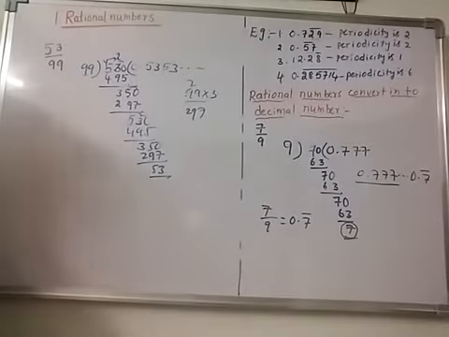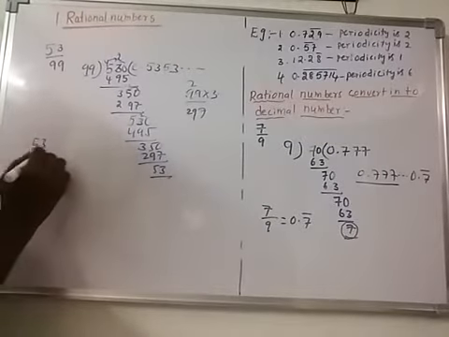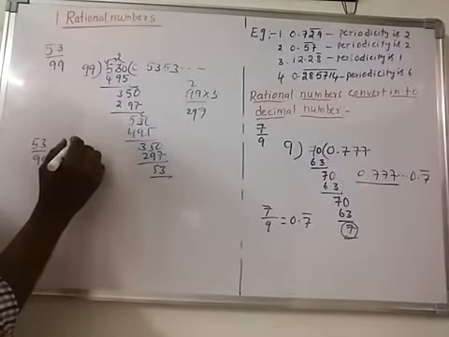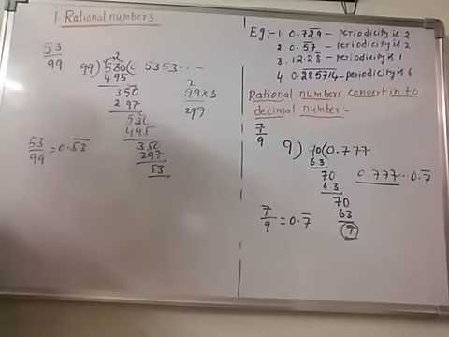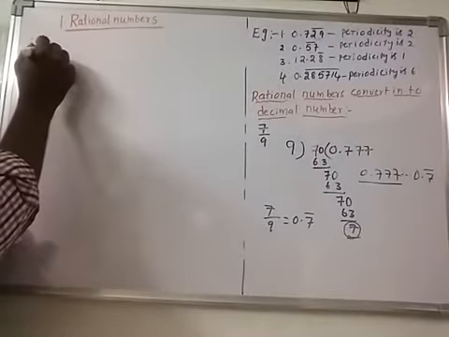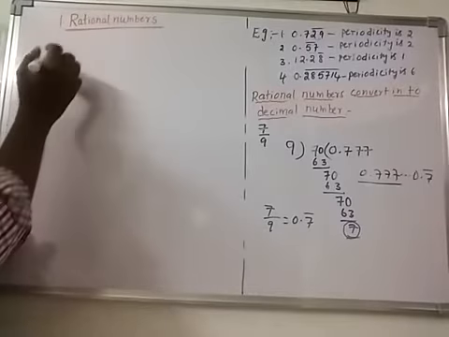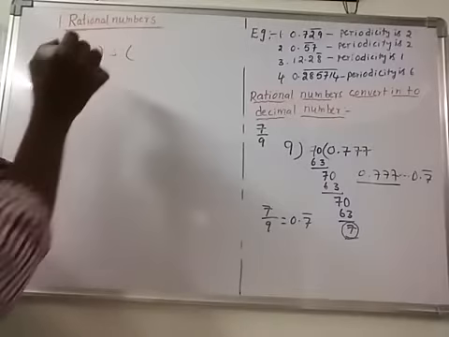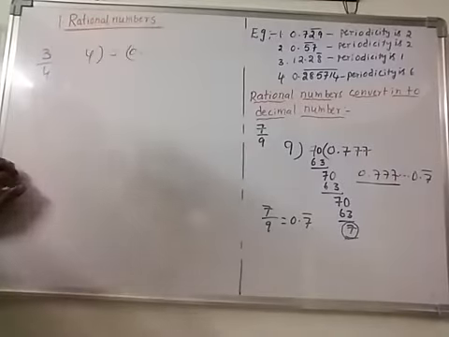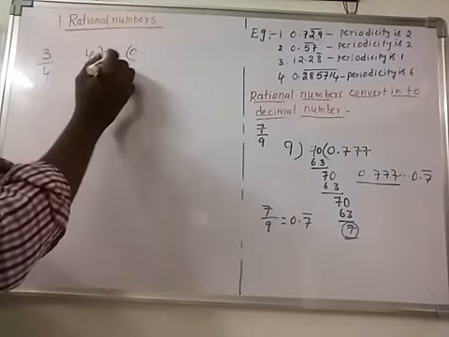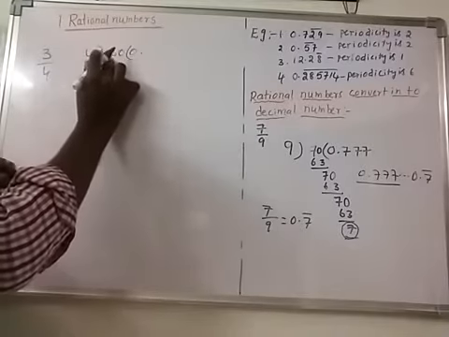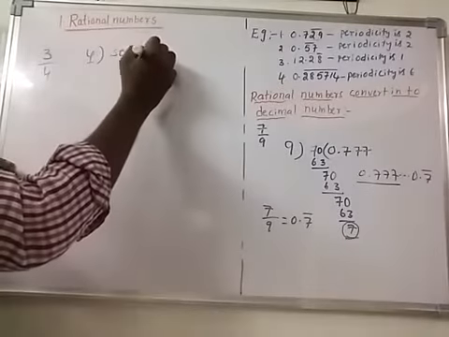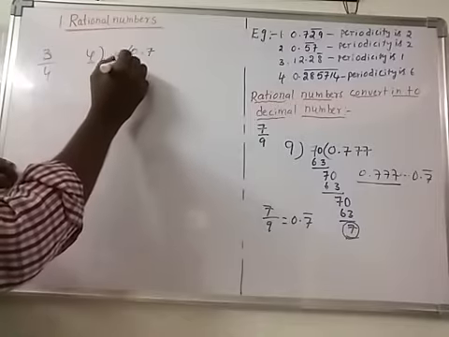So 53 by 99 is equal to 0.53 bar, and 3 by 4. So 3 by 4, we are converting into decimal, so that is 3 divided by 4. So in the fourth table 3 comes, no, so you put the point, we take 0, so this will go to 4 sevens are 28, and also 4 eights are 32. This will go to 4 eights, 4 sevens are 28.